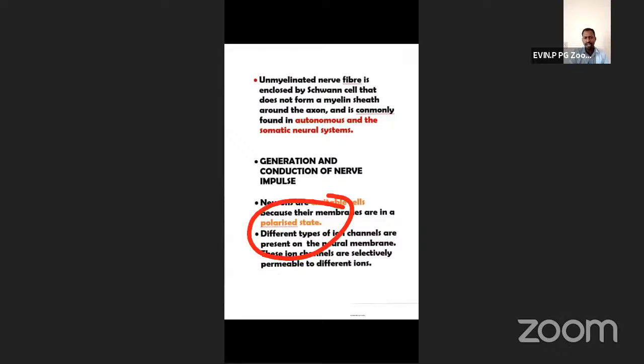Here, membrane means what membrane? Dharnidharan, yes. Here membrane means axolemma. Very good. So on the outside of the axolemma, on the membrane, what potential may be there? Minus 70 millivolts. So this condition is known as what? Polarized.